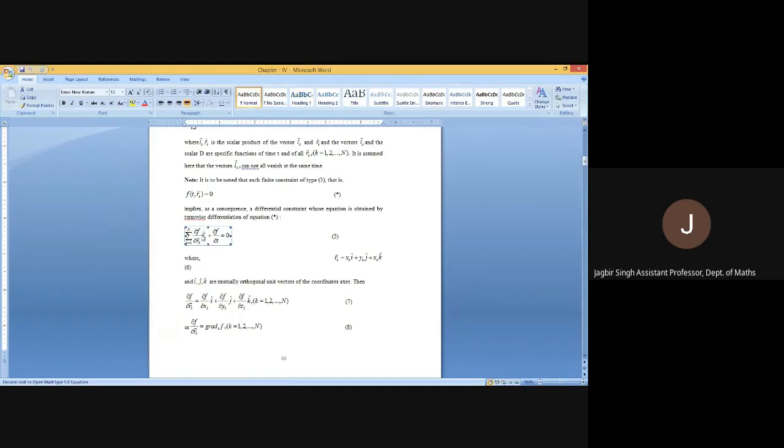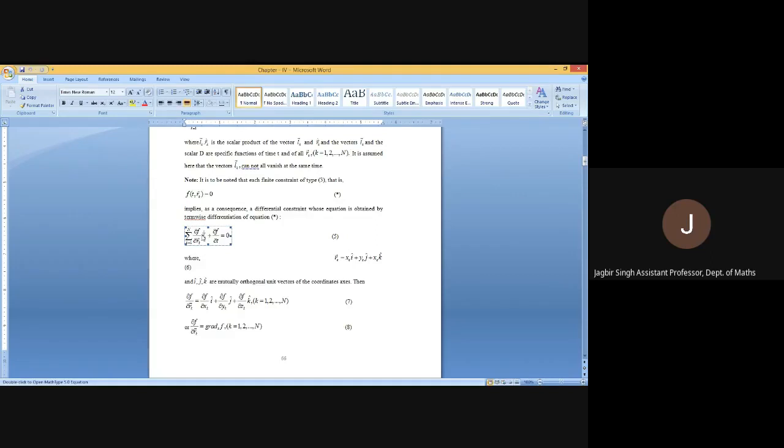On the reverse part, it is not always possible. Because if some equation is given in which velocity component is there, now if we integrate that, then there are two possibilities. Either the integration is possible or the integration is not possible. If the integration is possible, then we will obtain the finite constraint.